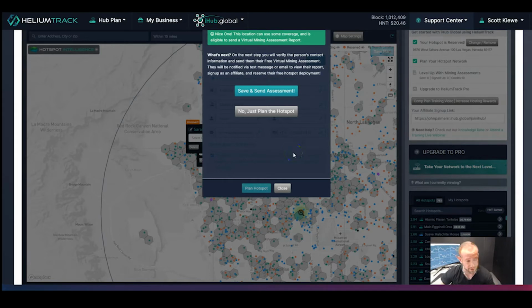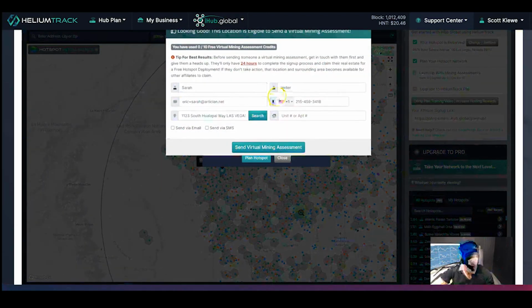That's great news. The first way that you can send a mining assessment is to plan the hotspot like we just did, and you're going to click on Save and Send Assessment. What that's going to do is bring up a window that looks like this. It's going to populate all of the information that we already had, and all I have to do is choose how I want to send the virtual mining assessment. I'm going to check it off for email as well as SMS, and Sarah is going to receive that information.